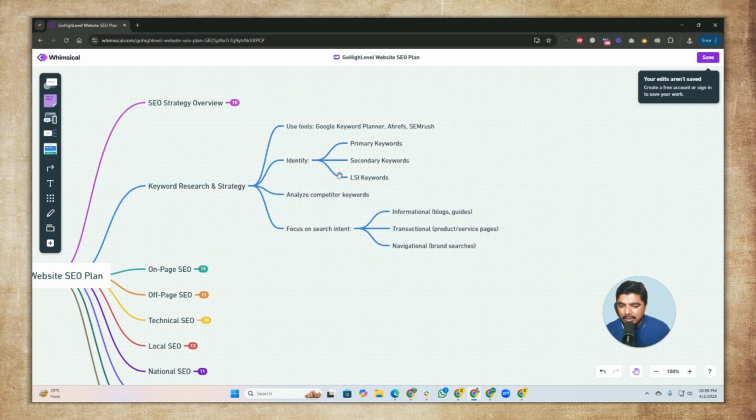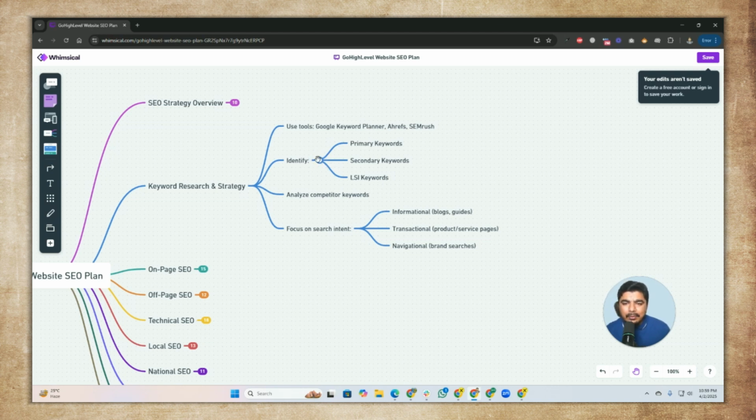In the next video, we will learn how to use these tools to do keyword research, and then we will identify our keyword. There are three types of keywords: primary keywords, secondary keywords, and LSI keywords. The first is the primary keyword, for example "plumber in New York." That's your primary keyword. Then "how to contact a plumber in New York" is our secondary keyword. And then we will use long-tail keywords, which are called LSI keywords.